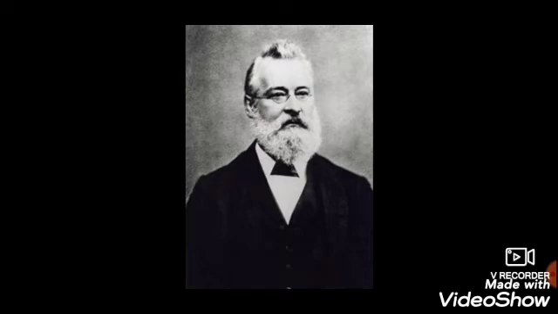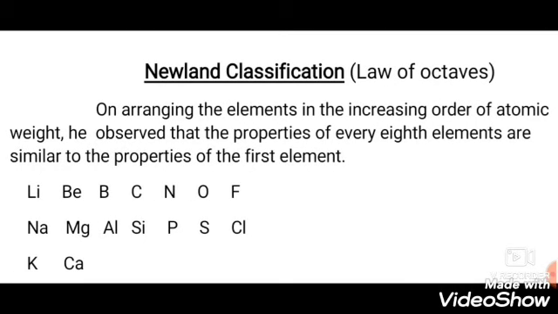Newlands was a British chemist. Newlands classification is also called the law of octaves. It says that, on arranging the elements in increasing order of atomic weight, he observed that the properties of every eighth element are similar to the properties of the first element. Here, lithium is the first element, beryllium 2, boron 3, carbon 4, nitrogen 5, oxygen 6, fluorine 7, and sodium is the 8th element.